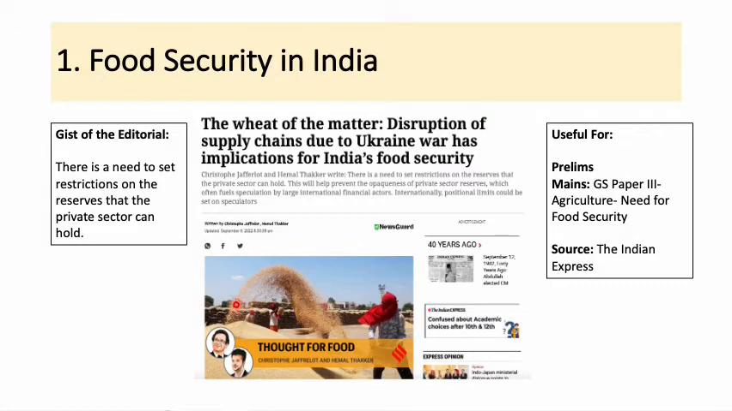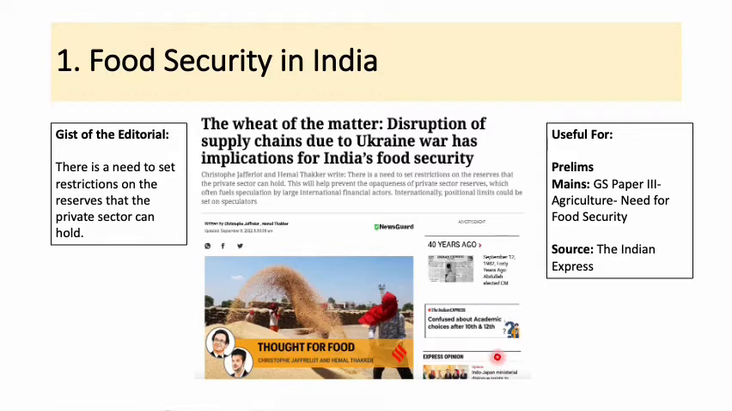So what is food security? It is the state of having reliable access to a sufficient quantity of affordable and nutritious food. For example, if we say that Arunachal Pradesh is a food secure state or a food secure region, it means that the population of the state has access to affordable and nutritious food, which is also sufficient in quantity. The central idea behind this article is that if you want to maintain or secure the food security in India, we need to set restrictions on how much reserves the private sectors can hold so that they cannot hoard for the future use.